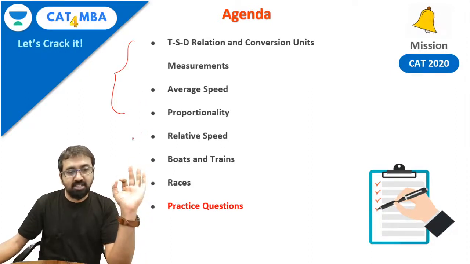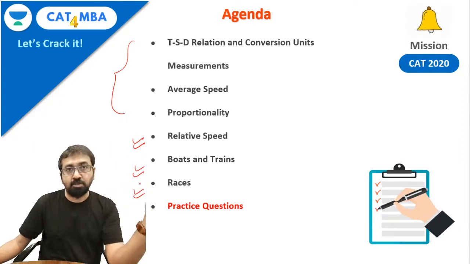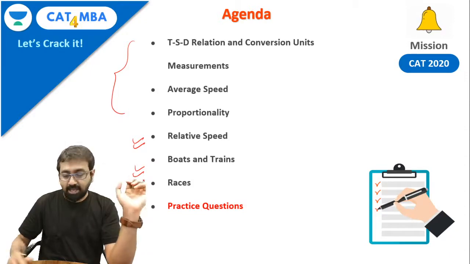We'll be discussing the relative speed concept, then boats and streams, and various types of races, whether it's a 2-participant race problem or a 3-participant race problem. You should be able to tackle any of these.